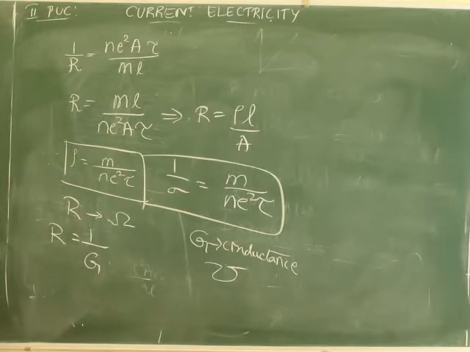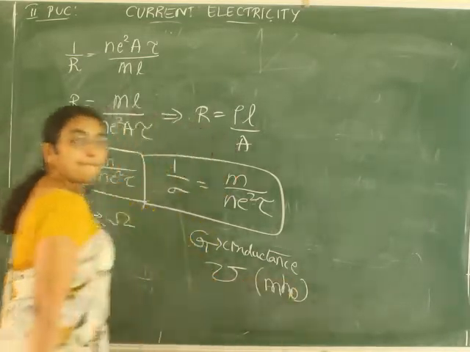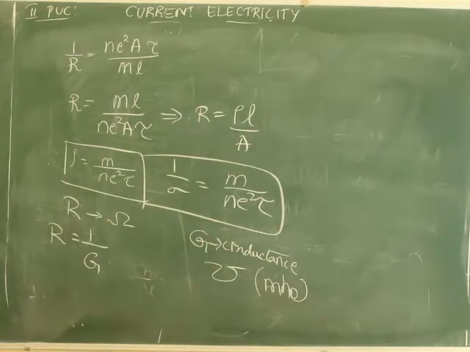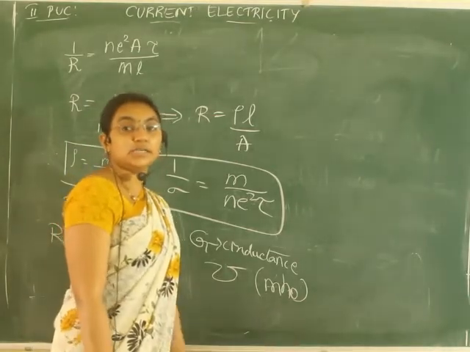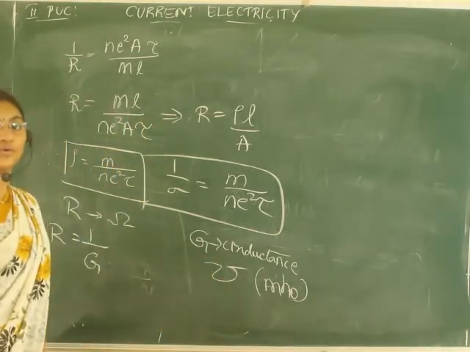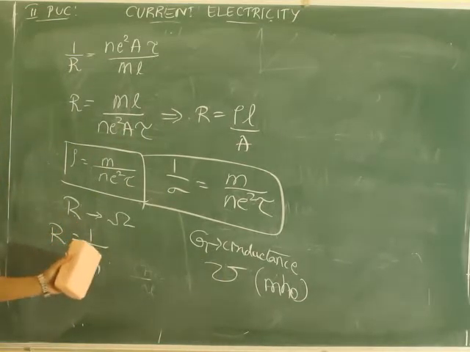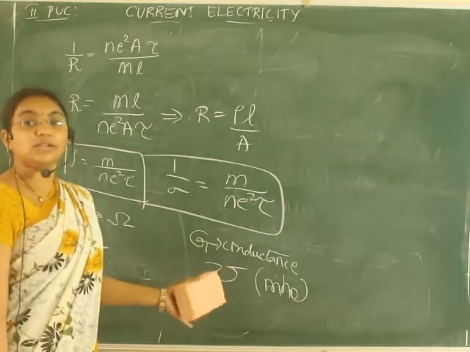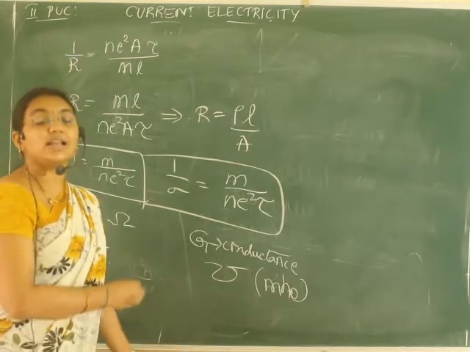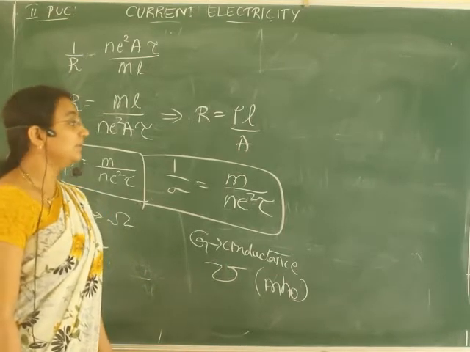M-H-O, mho. Understood? Resistance is a reciprocal of conductance. Resistance is opposition offered for the flow of charges. This is nothing but invert of that. This is not opposition. How much it allows the current to flow is nothing but conductance.